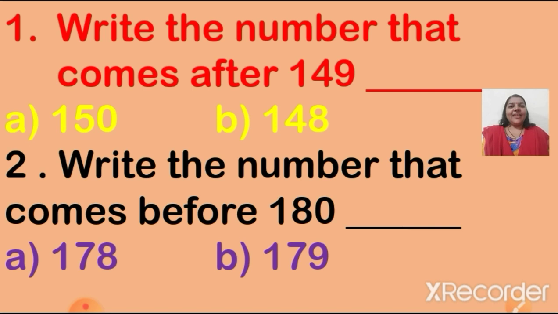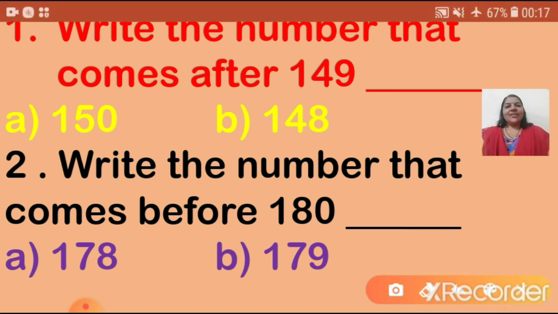Options are 150. Option B is 148. And what is the correct answer children? Yes, the correct answer is 150. Very good. Okay children, so here I will put a tick mark for your understanding.